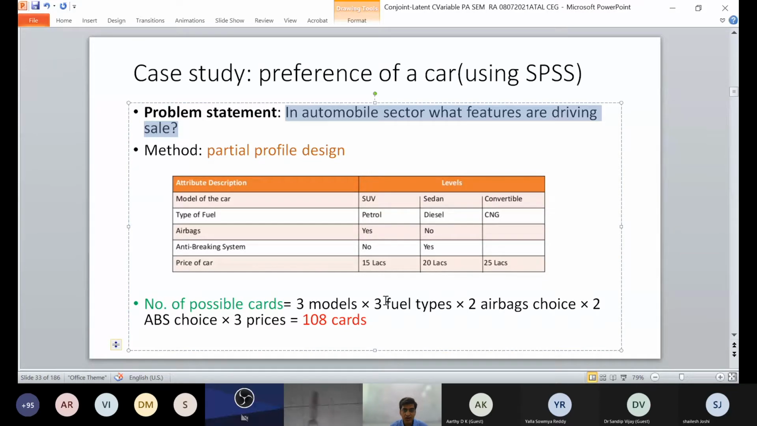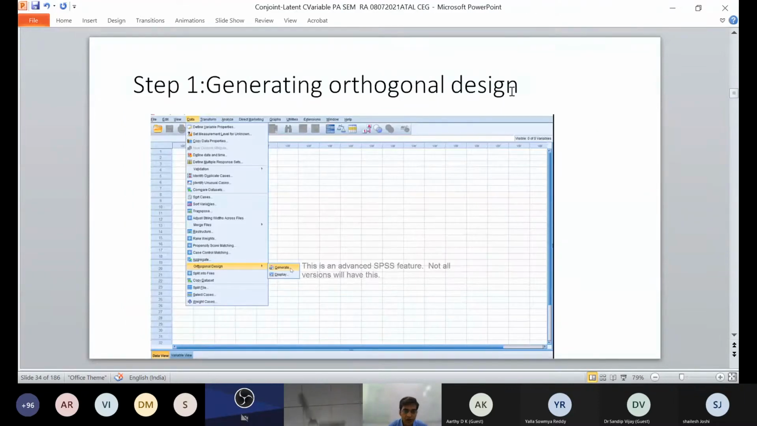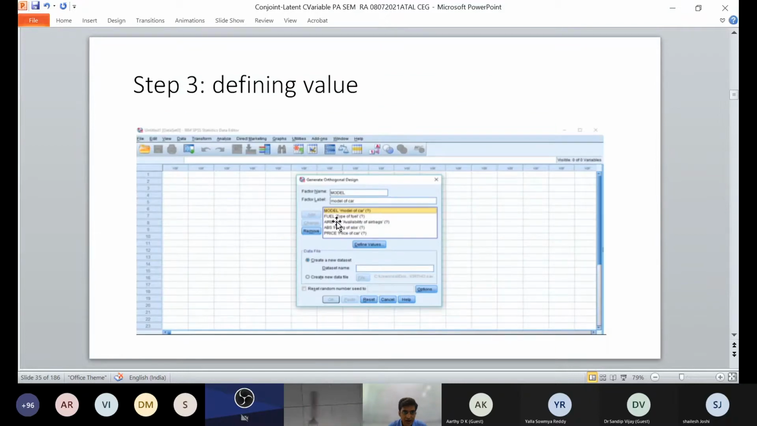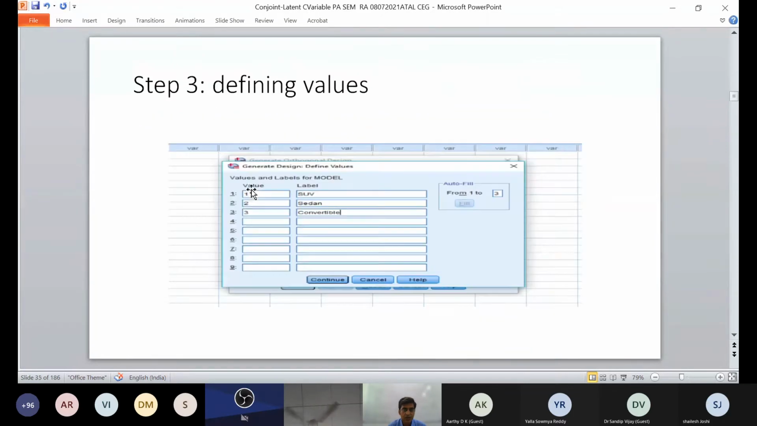So there are 3 models, 3 fuel types, 2 airbags, and 3 prices. So there are 100 possible cards. So there are 100 cards which are available. Now we can directly do the orthogonal design, where you can take all the inputs: model of car, type of fuel, airbags, and all the details which have been shown here. Attributes.